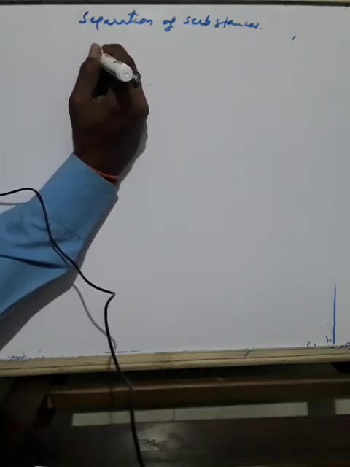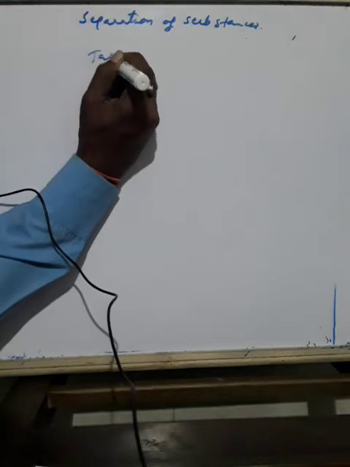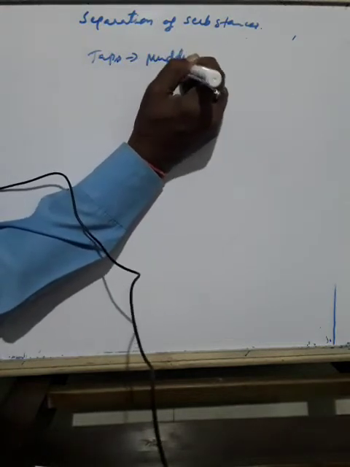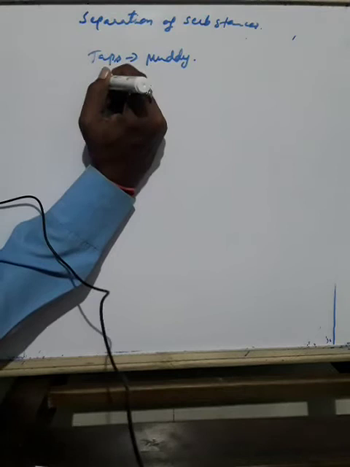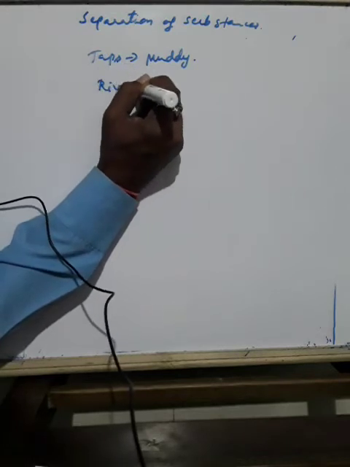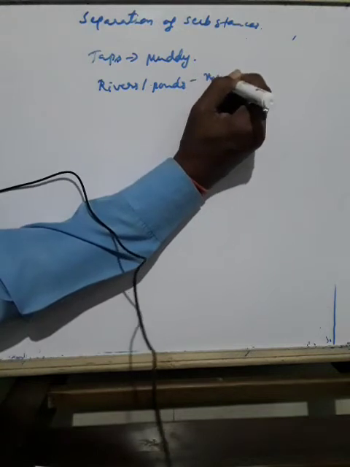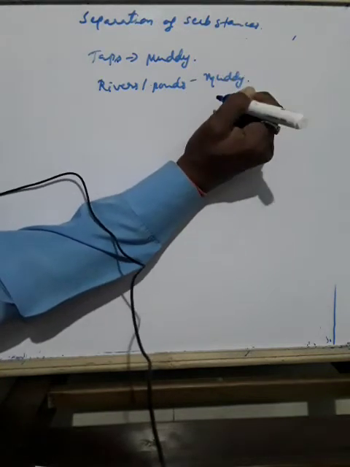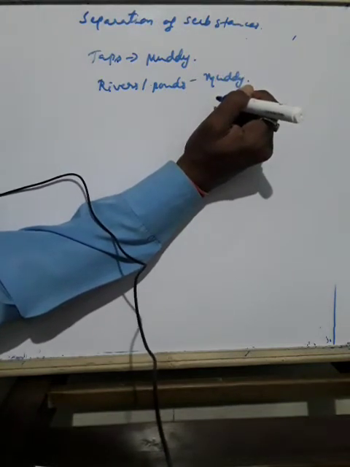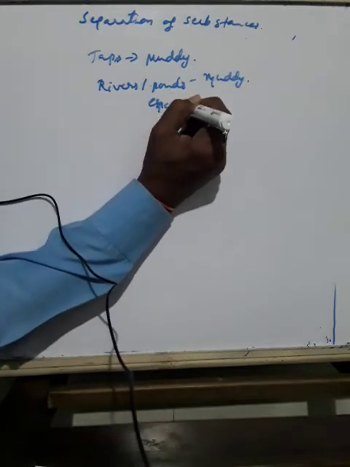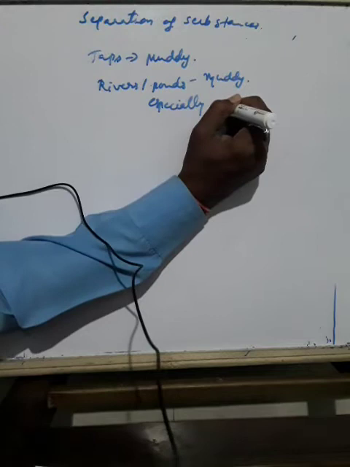The water collected from ponds or rivers may also be muddy, especially after rains.